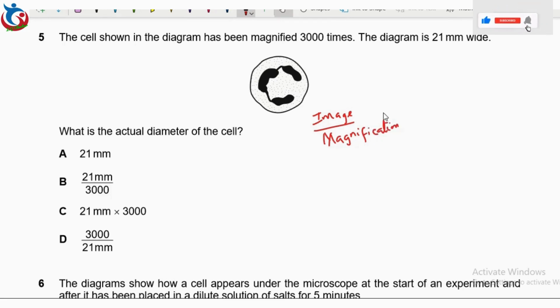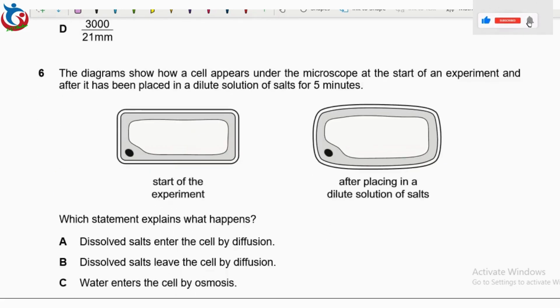If you do this, we'll have 21 over 3,000. So option B is the correct answer. So this will now take us to question 6.